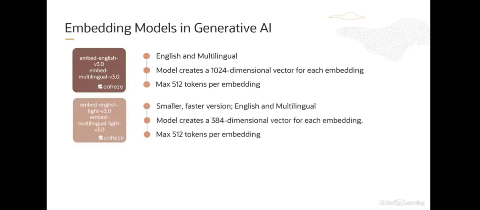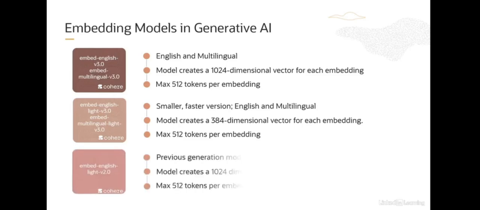We also have the light versions of these V3 models, smaller, faster versions, and here the embedding is much smaller. So it creates a 384 dimensional vector versus 1024 for the embed models. And the tokens is still max 512 tokens per embedding. And we also have the previous generation model available, and here you can see some of the numbers, that 1024 dimensional vector, 512 tokens.